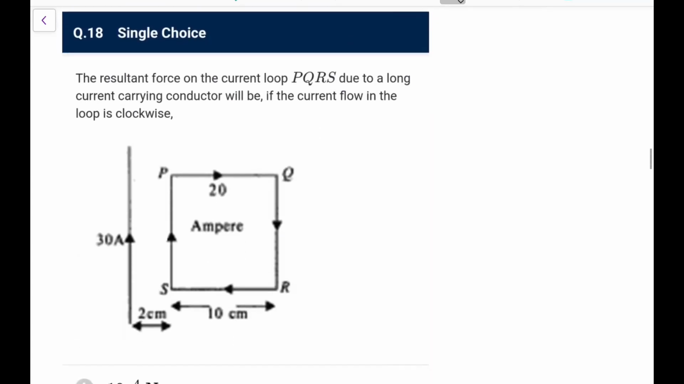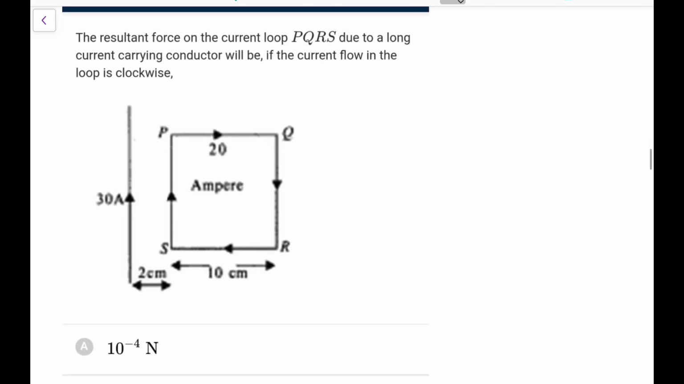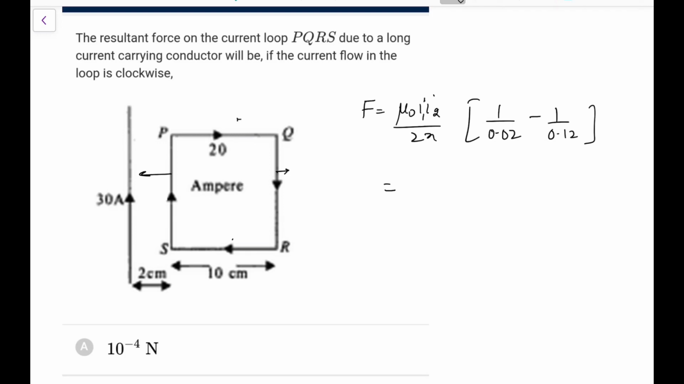Next one. Resultant force on a current loop PQRS due to a long current carrying conductor will be, if the current flow in the loop is clockwise. So you can say this would be attractive, this would be repulsive, net would be attractive. These two forces will cancel out, so the net force I can directly say that would be mu naught I1 I2 upon 2 pi. For the first case we will have 1 upon 2 centimeter, for the second we will have 12 centimeter. So what we will have, mu naught by 2 pi is 2 into 10 raised to power minus 7. I1 I2 is 30 into 20, yes, 20 ampere, that is what I am taking, and this is 1 upon 0.20 is 50 minus 100 by 12, or you can write it as 25 by 3.